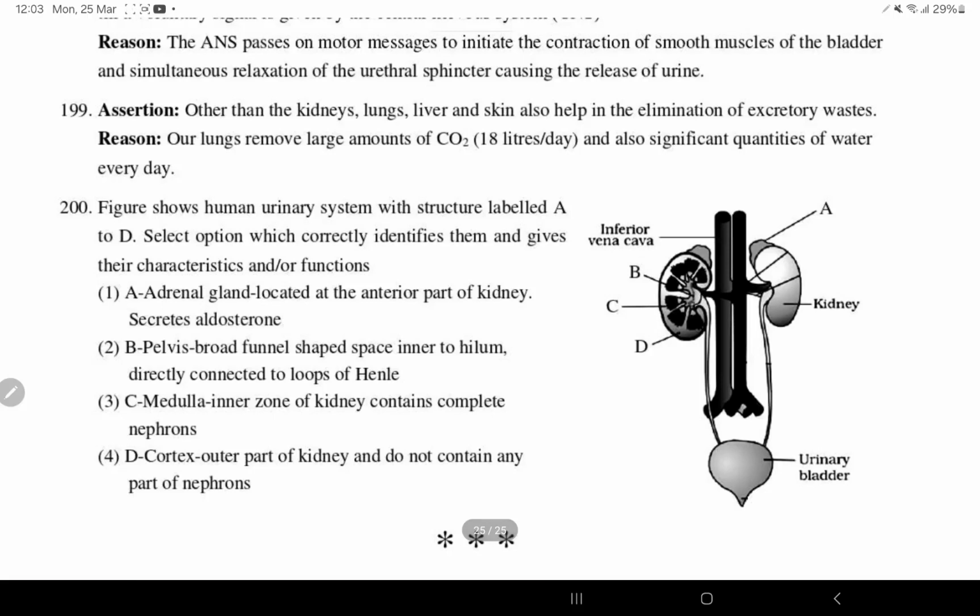Fourth one is wrong. Third one is wrong. They don't contain complete nephrons. It is not directly connected with loop of Henle. Directly connected with collecting ducts. So only option 1 is correct.